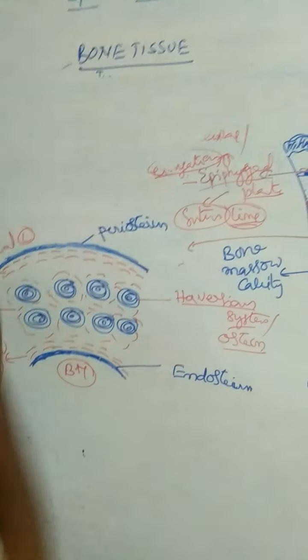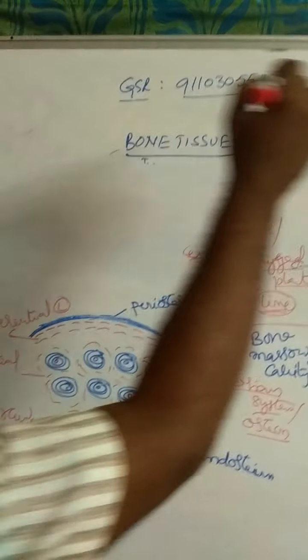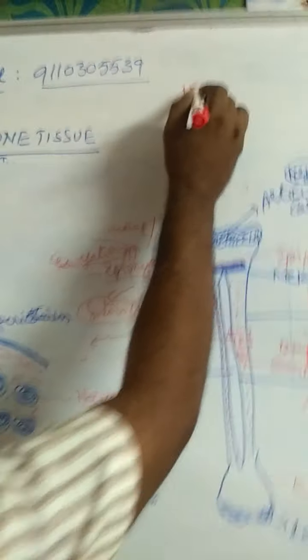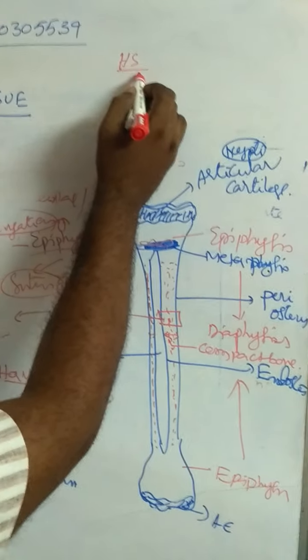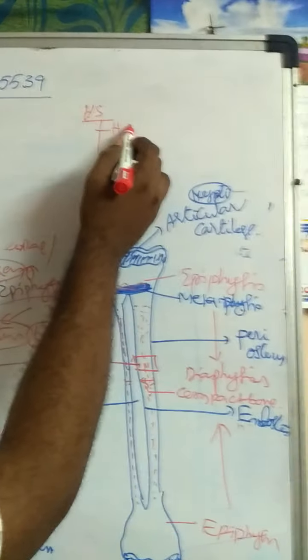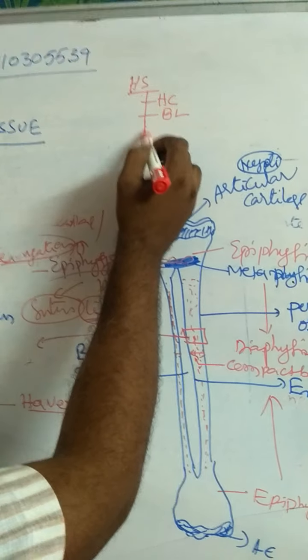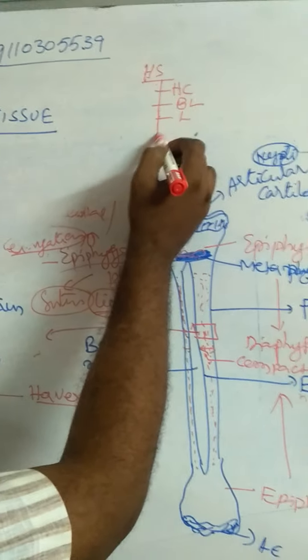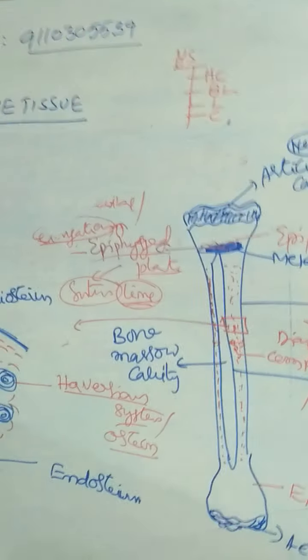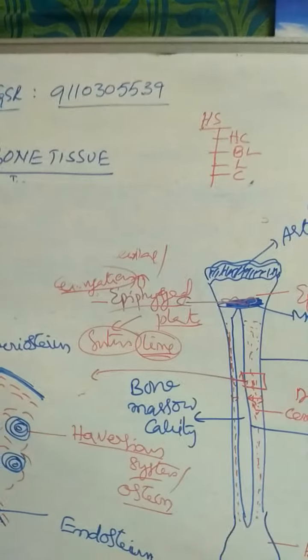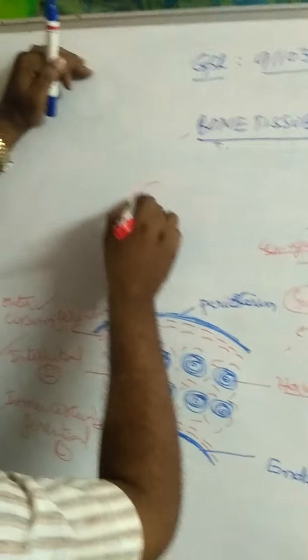Haversian system. A Haversian system consists of Haversian canal, bone lamellae, lacunae, and canaliculi. This is the Haversian canal.